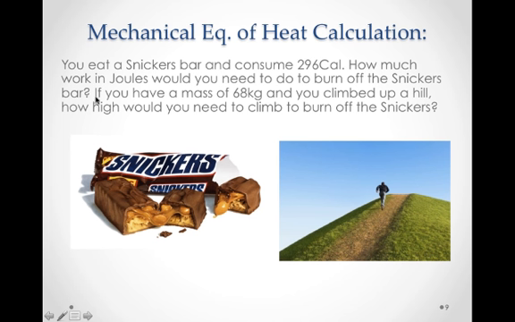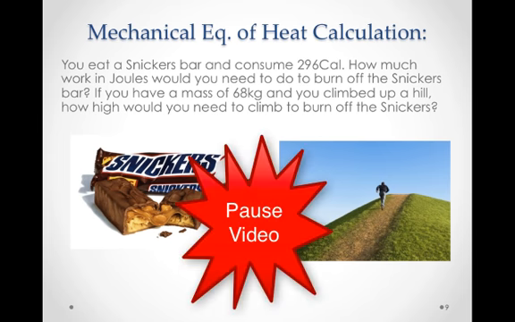And then once you've calculated that, let's pretend that you're 68 kilograms here, and you climbed up a hill, and the question is, how high would you need to climb up a hill in order to burn off that Snickers bar? Go ahead and pause the video, and then after you're done with your calculations, come on back and see how you did.